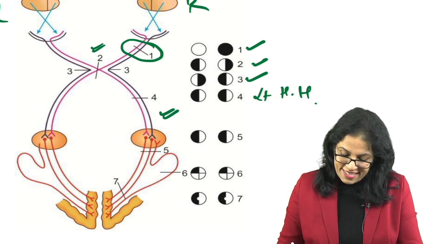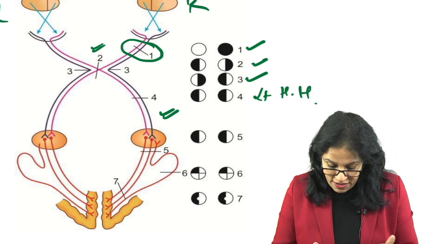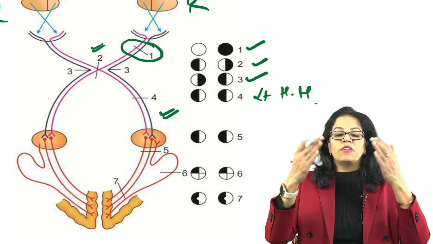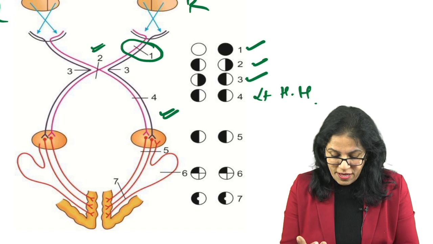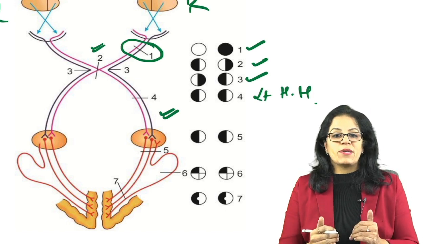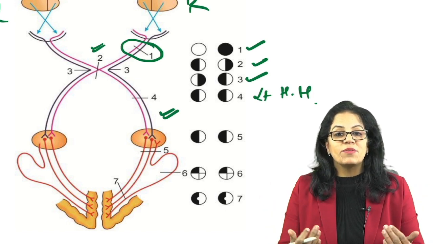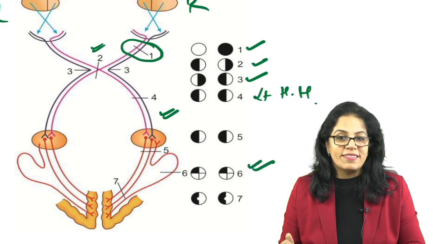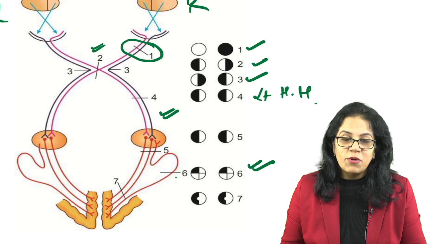Simple. Again, when we talk about optic radiations, it will depend. Are we talking about the fibers coming from the temporal lobe or from the parietal? Fibers passing through the temporal lobe are inferior. We get a superior field defect, a superior quadrantanopia. This is a temporal lobe lesion.